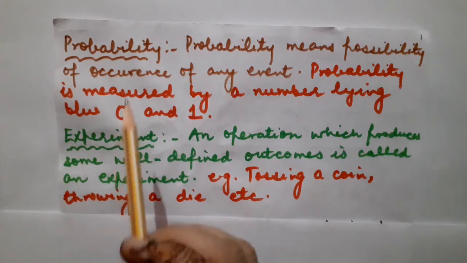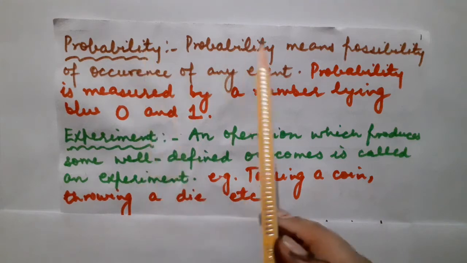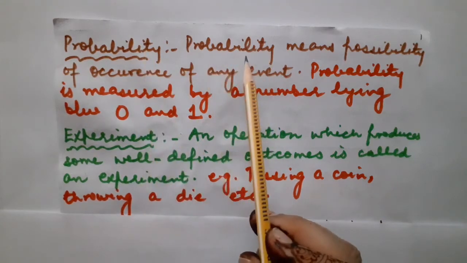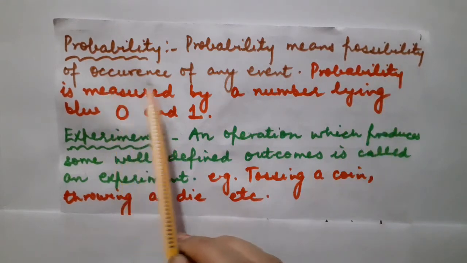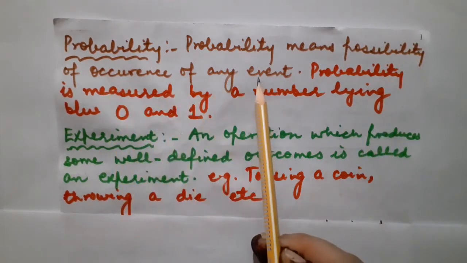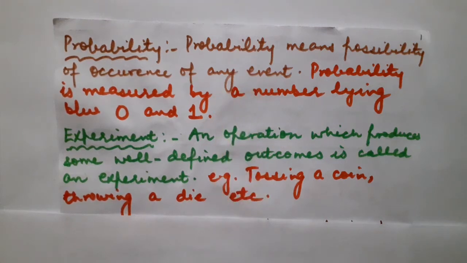The very first topic which I am going to explain is the definition of probability. As is clear from the name itself, probability means the possibility of occurrence of any event. For example, suppose I say tomorrow it may rain or it may be sunny weather.